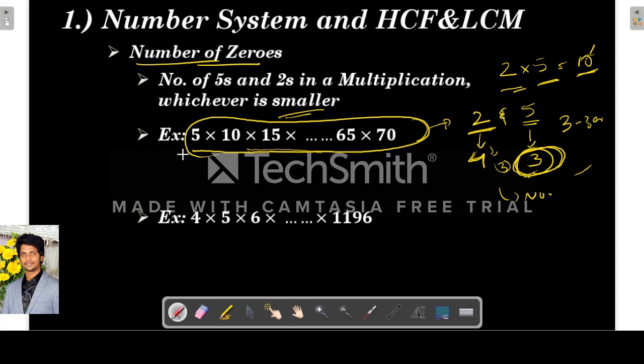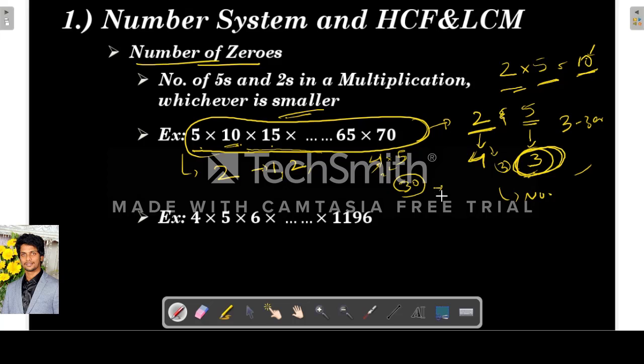So let's find out the number of zeros in this. Here it is 5 into 10 into 15 into 20, like this it will go, right? First we find out the number of 2's. In 10 how many 2's will be there? 2 into 5, so 1. In 20, it is 4 into 5, right? So this is 2 into 2. In 20 there will be 2 2's, not 1, because 20 has 4 as a factor. 4 means 2 square.